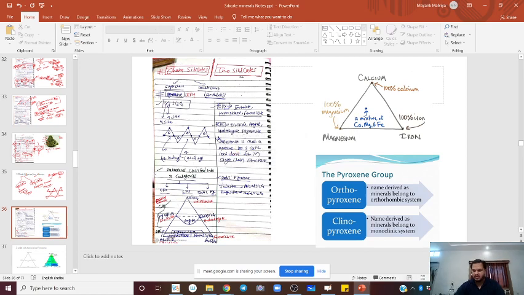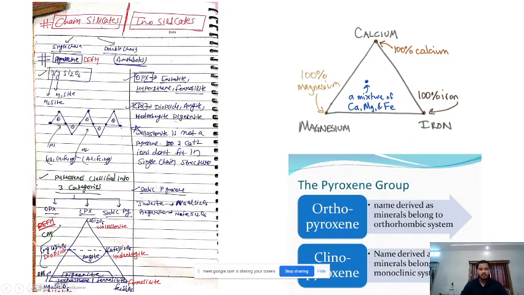So we'll start with pyroxene. Again, this is the general formula of pyroxene, XYSi2O6, and this is the structure, single chain silicate structure, the basic structure. After that we have this very, very important classification of pyroxene, meaning how many types of pyroxene there are.